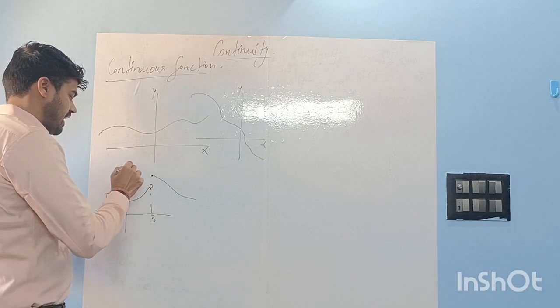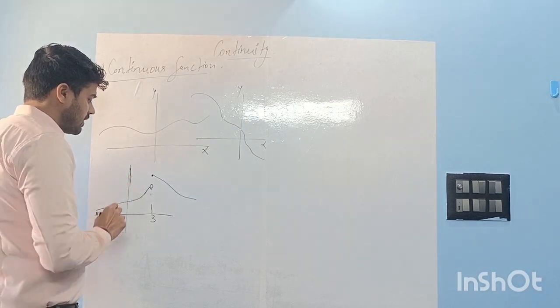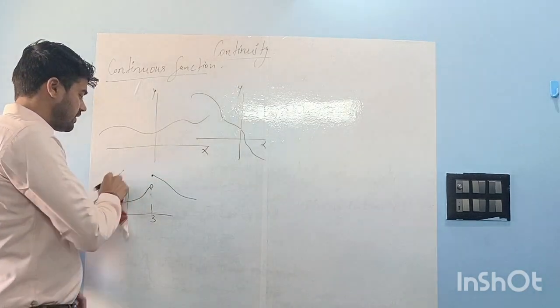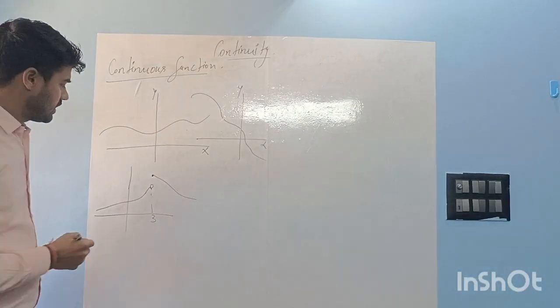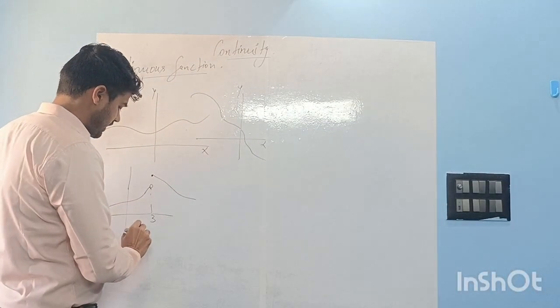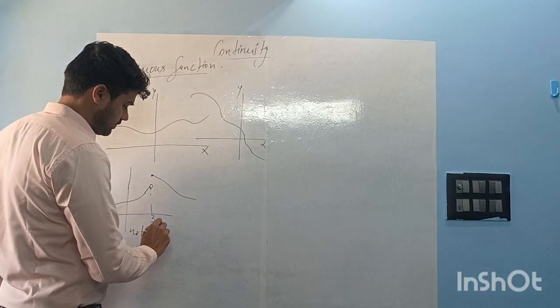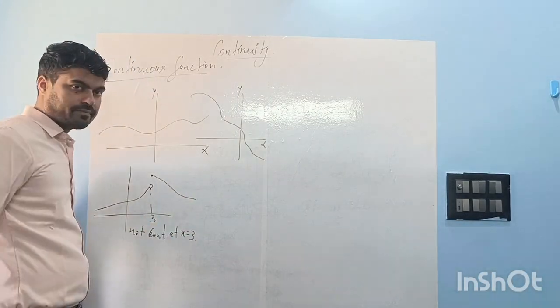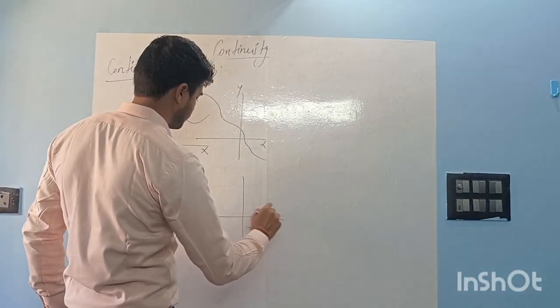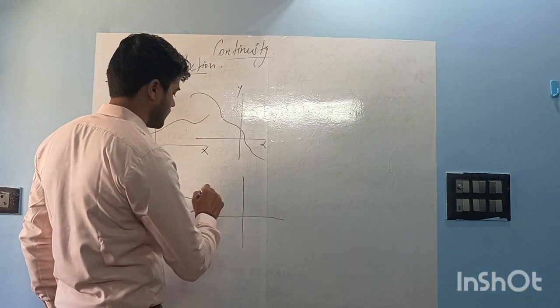Okay. So anything which has a break is not continuous, and if it does not have any break, it is a continuous function, right? So this is not continuous at x is equal to 3. Okay. So you understand? Okay, let's take another example.